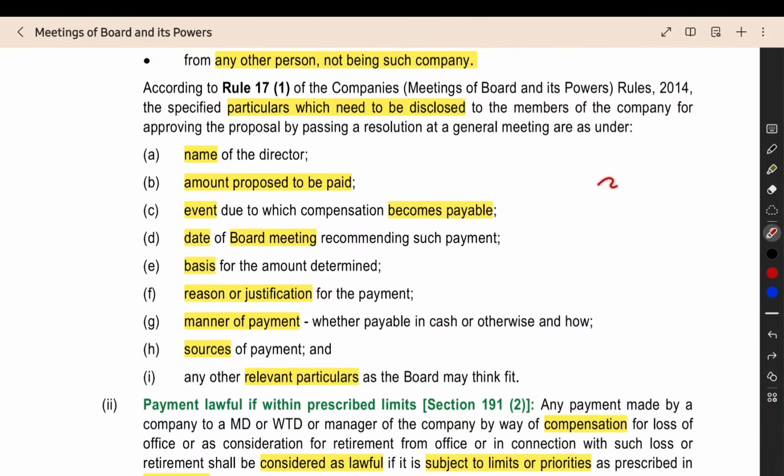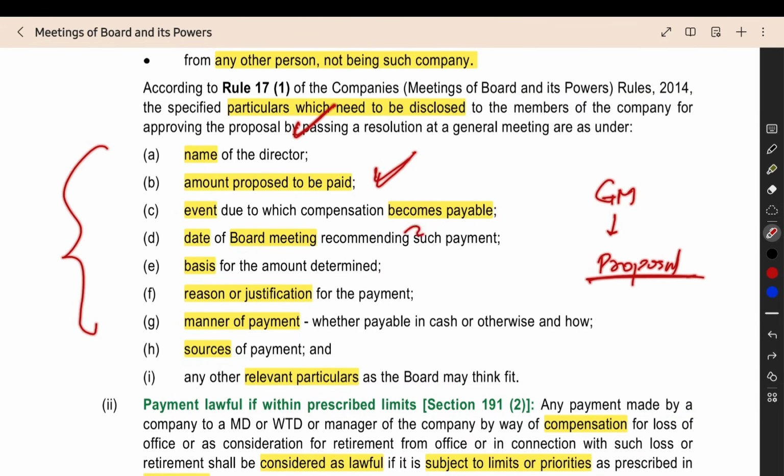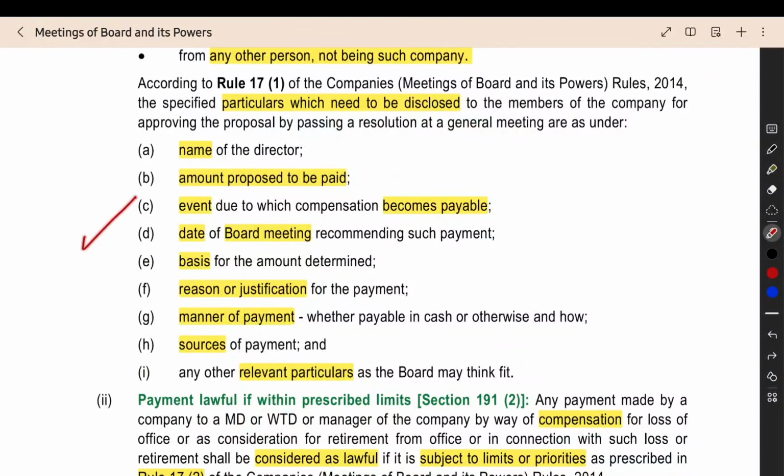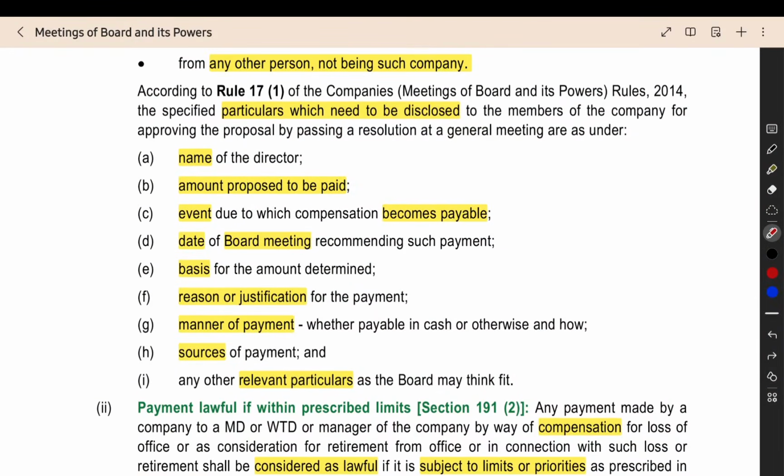Then you have to get the approval of the members in the general meeting. For that you have to prepare a proposal or a resolution. In that proposal, these details should be there: which director is receiving the amount, how much amount they are getting, why they are getting it, what is the event, when the amount will be paid, and the date of the board meeting on which that payment is recommended.